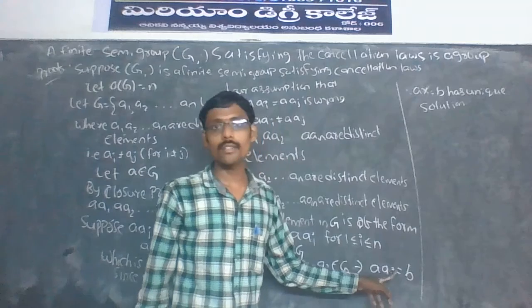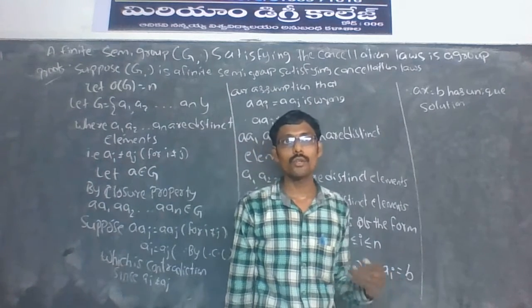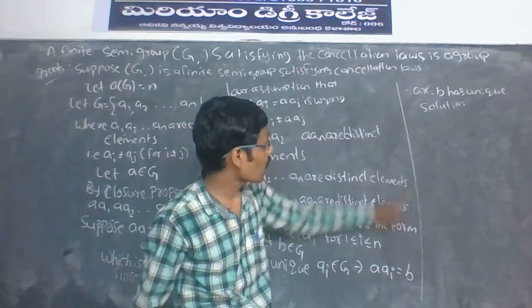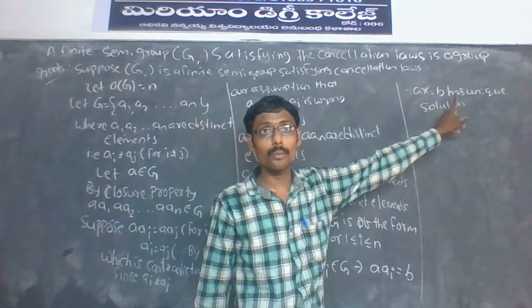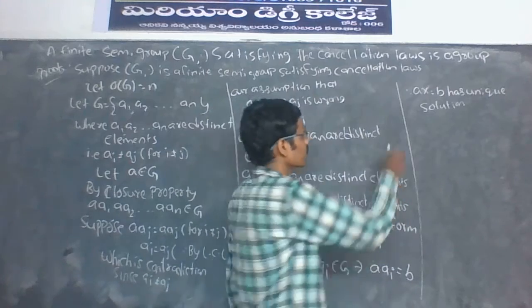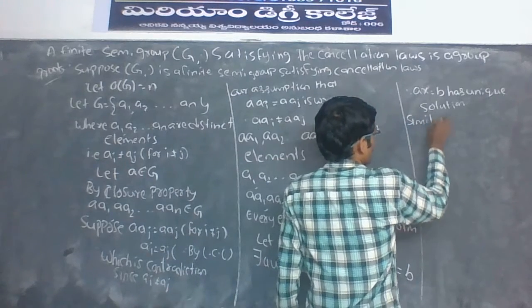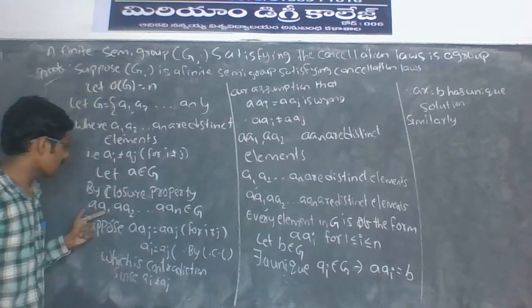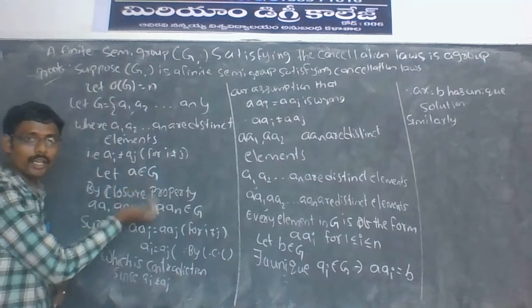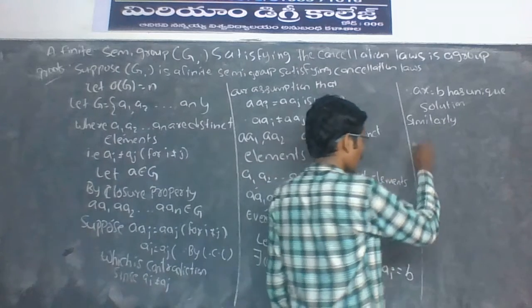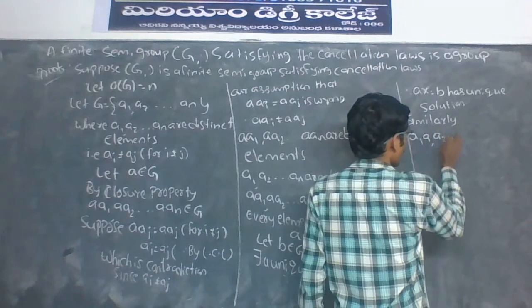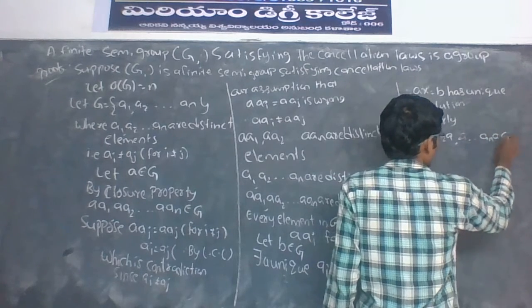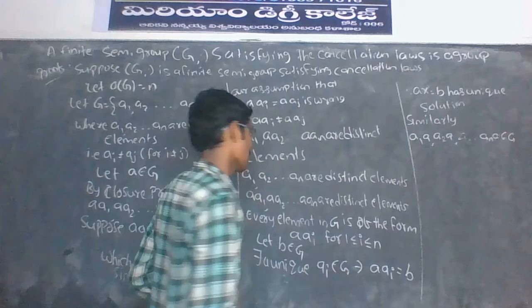The equation ax = b has a unique solution. This is the form a·ai = b. Next, similarly, by closure property, the products a1·a, a2·a, and so on, an·a belong to Z.